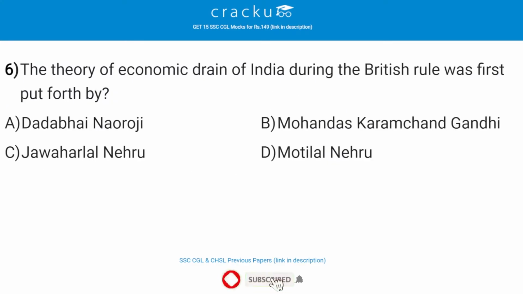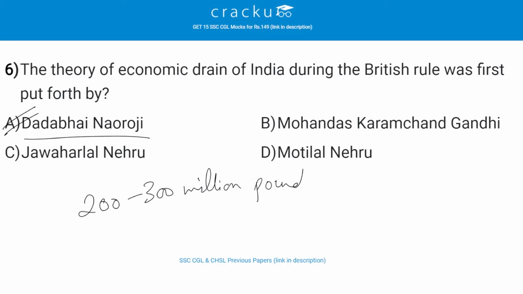The theory of economic drain of India during the British rule was first put forth by. The correct answer is A, that is Dadabhai Naoroji. So Dadabhai put forward the drain of wealth theory in which he stated that Britain was completely draining India, and he mentioned this theory in his book Poverty and Un-British Rule in India. He stated the loss of 200 to 300 million pounds of revenue to Britain.